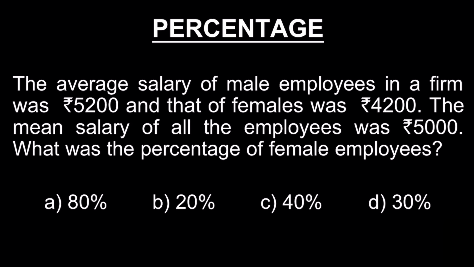In this video, let us try to solve this question relating to the concepts of average and percentage. The average salary of male employees in a firm was rupees 5200 and that of female employees was rupees 4200. The mean salary of all the employees was rupees 5000. What was the percentage of female employees?